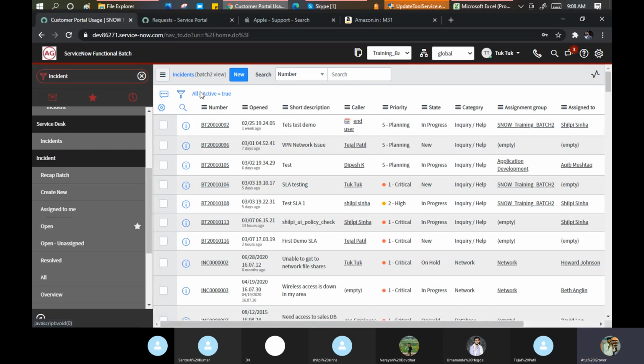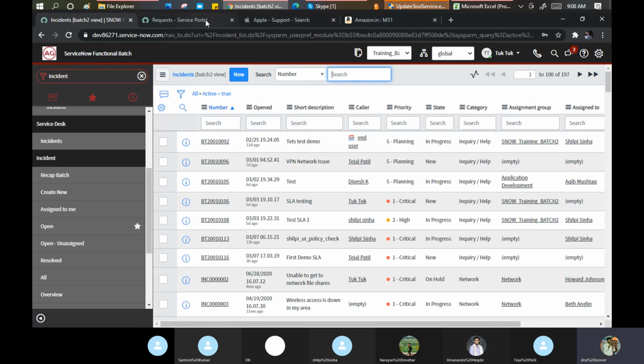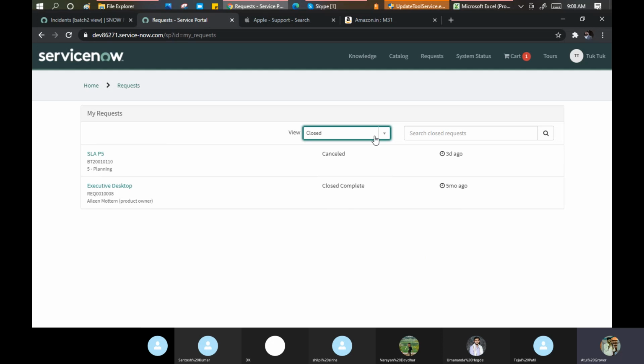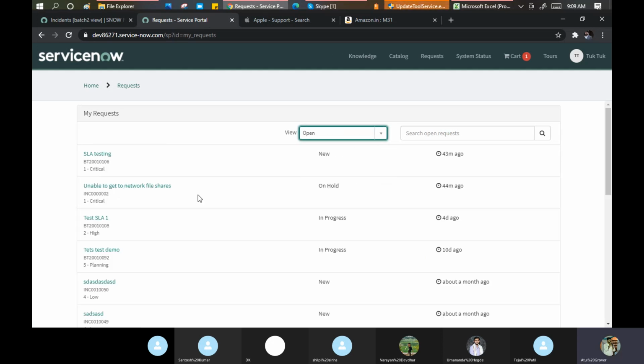See, active true, simple. These are all states of what you are saying, something is open and yet to deliver. I know yet to deliver, but how will my query run in the background? Suppose in my incident I have 100 of the states, will you mention 100 states in your query? I'm just displaying the state here, but how I'm filtering out my results is on the basis of these two things, open or close. Open, active true; close, active false. Close here, all of them are active false, open, all of them are active true. The state doesn't matter for me.